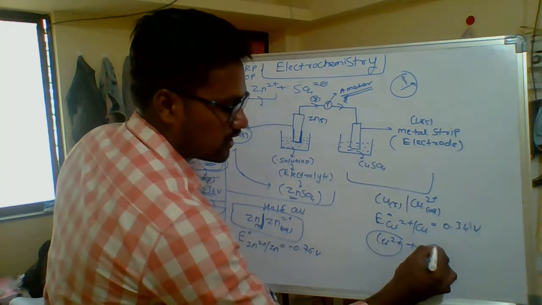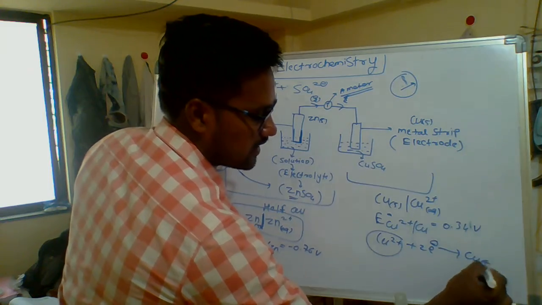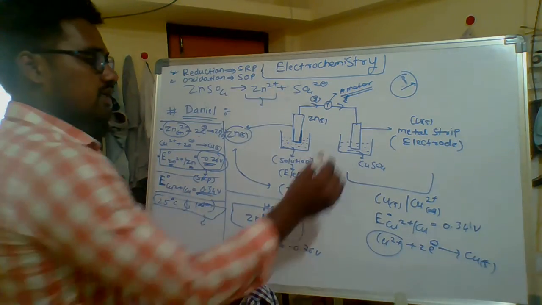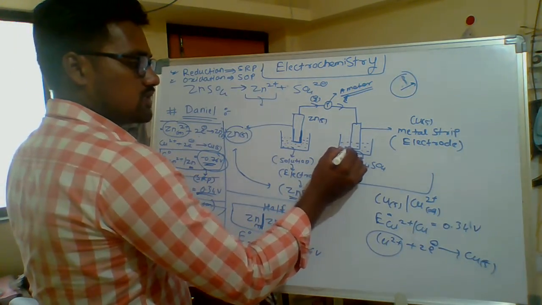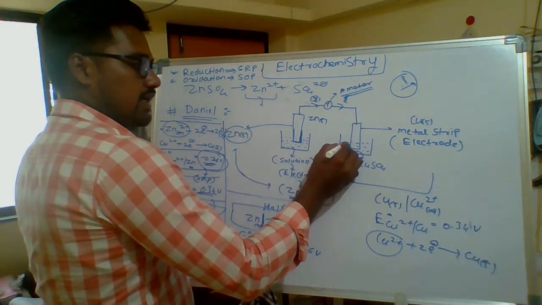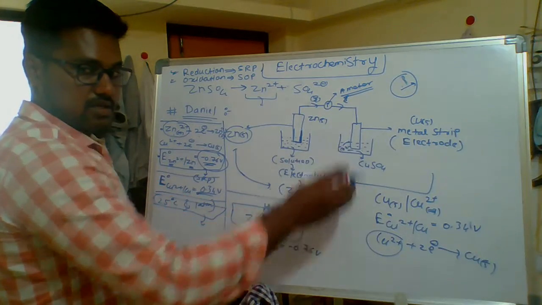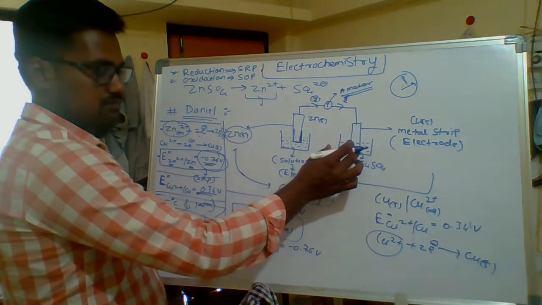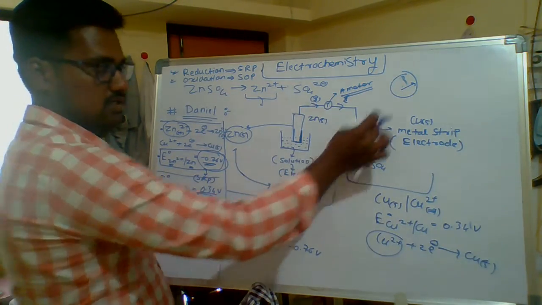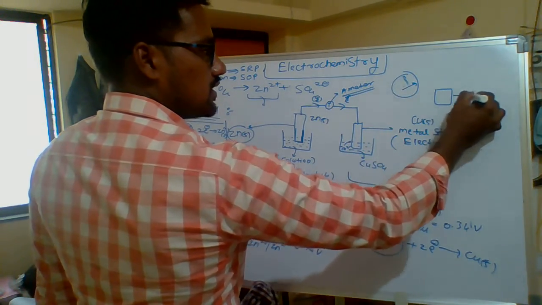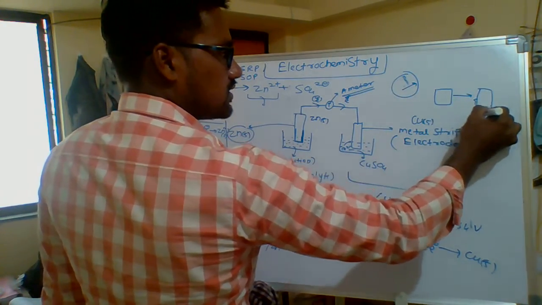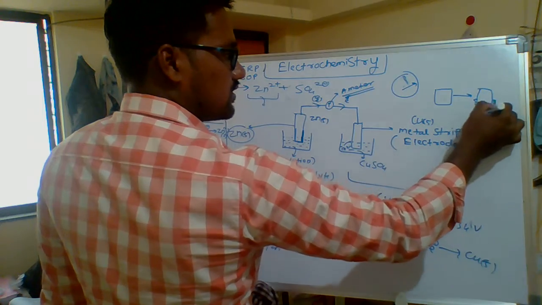It can take 2 electrons and it gets stabilized. Copper plus 2 ions in this liquid solution take electrons and discharge on that metal strip. After some time, this metal strip gets a deposit, which you observe in the laboratory.